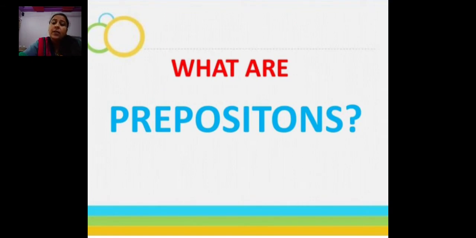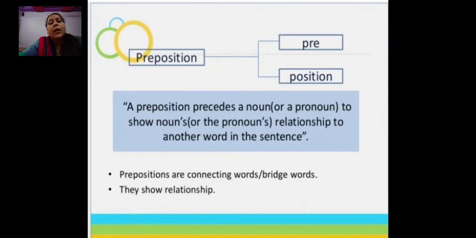As you all know, but still we will revise. What are prepositions? Now see children, prepositions: pre plus position, preposition. It precedes a noun or a pronoun to show the noun's or pronoun's relationship to another word in the sentence.